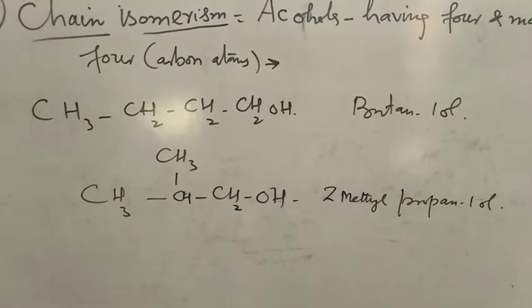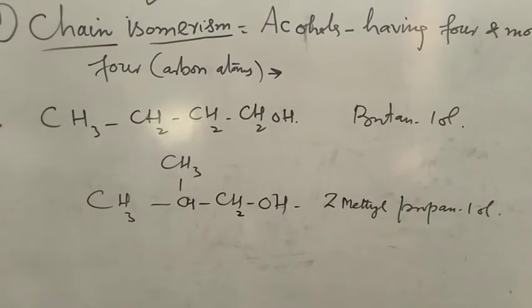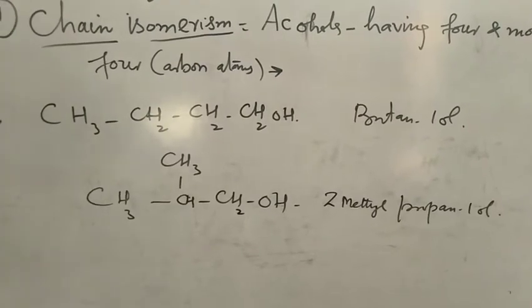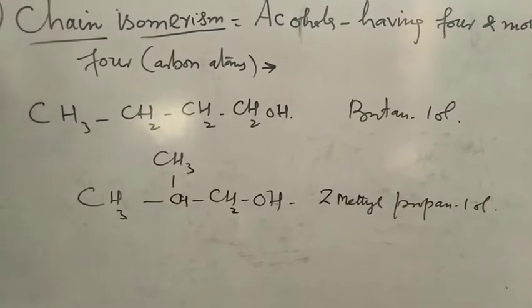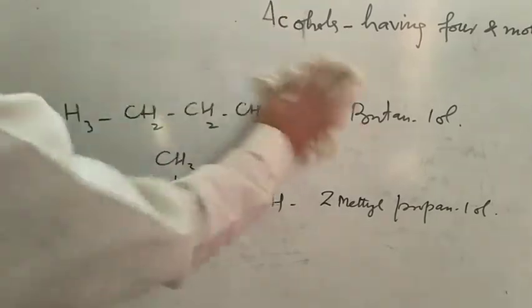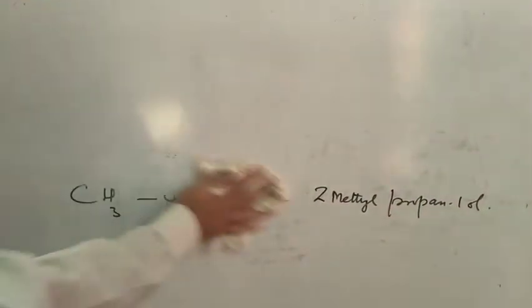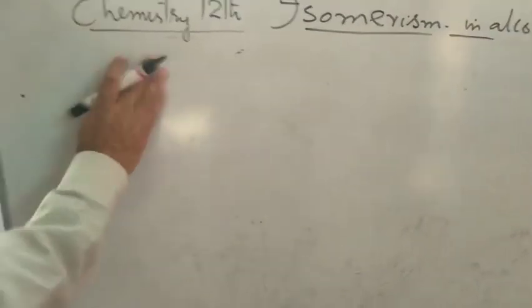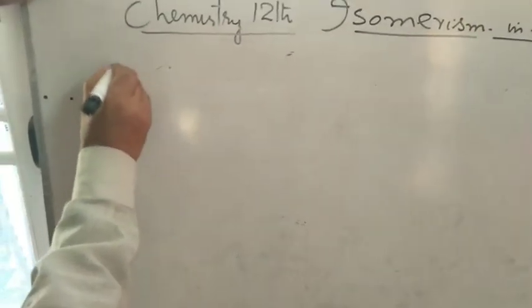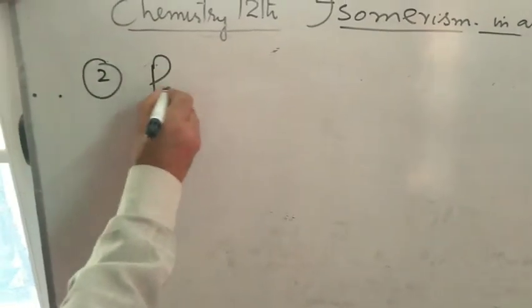So chain isomerism is shown by those alcohols. It starts from the butanol, and when there occurs branching, it becomes the isomer. And the second type of isomerism is the position isomerism. Position means the position of the functional group changes.